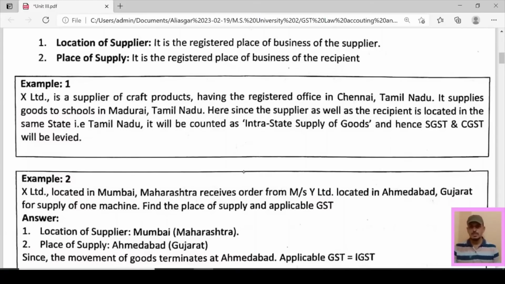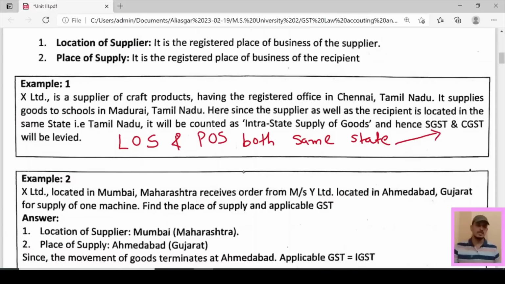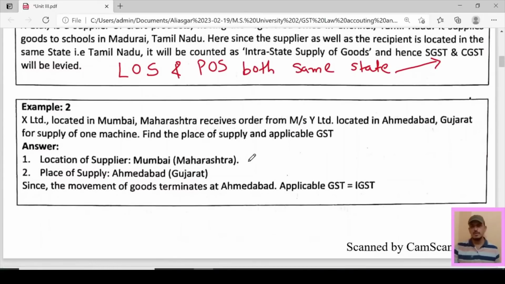Because here you can see location of supplier and place of supply both are in the same state. So that means CGST and SGST will be levied. But now let us understand another example. X Limited, located in Mumbai, Maharashtra, receives an order from Messrs Y Limited, located in Ahmedabad, Gujarat, for supply of one machine. Find the place of supply and applicable GST.